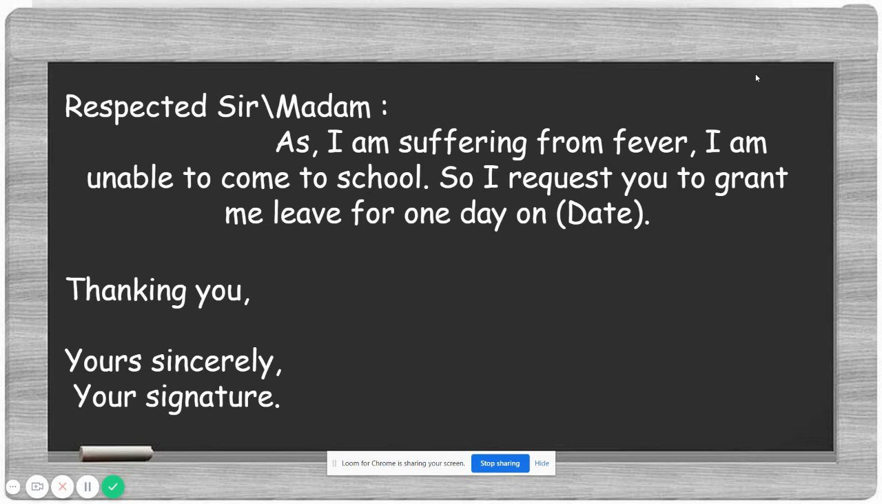Next you need to write the date on which day you took leave. Next one, you need to write thanking you, so then only the letter will be completed and it will be respectful. Next you need to write yours sincerely. So why are we writing yours sincerely? Yes, when we are writing for a professional or business purpose, we have to maintain a standard. So here we need to write yours sincerely, then your signature. After writing yours sincerely, underneath I want you all to put your signature.